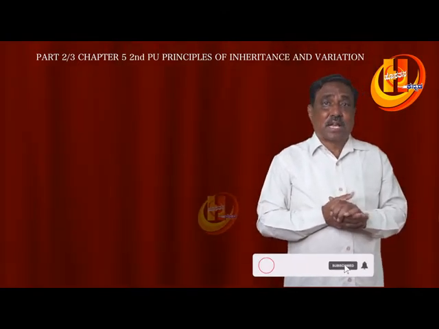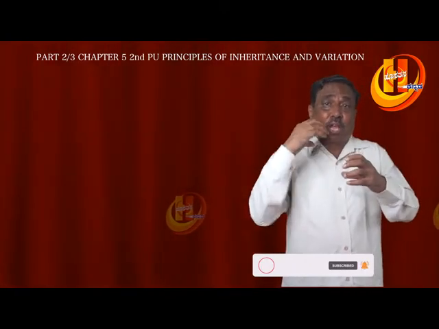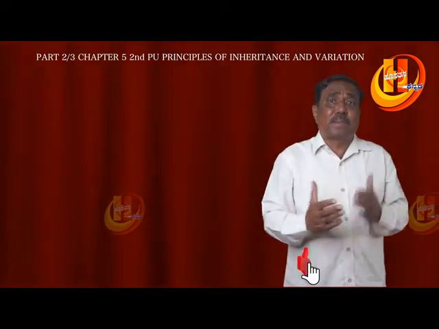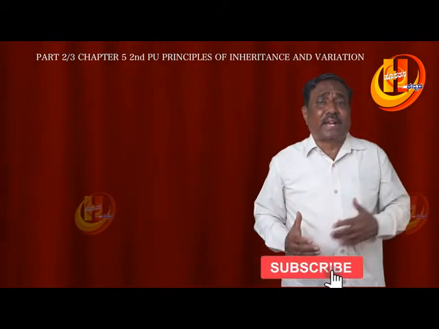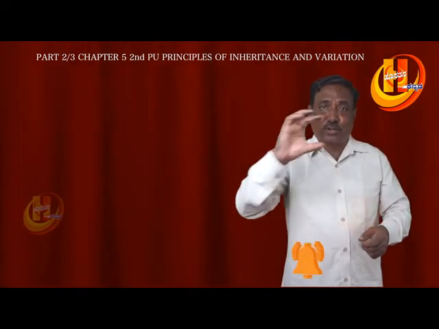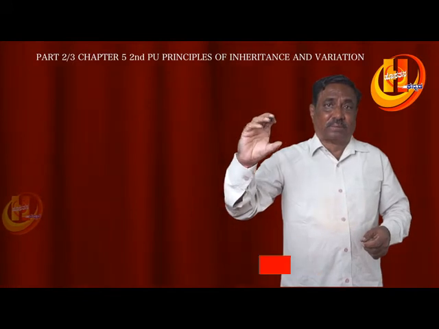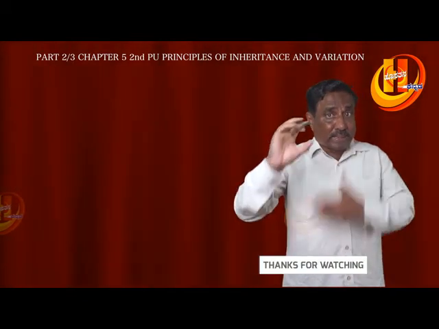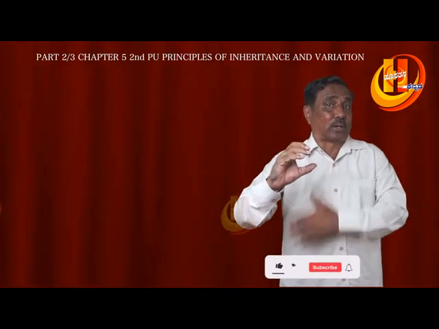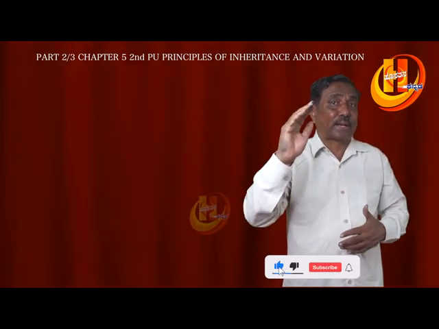So this change of the amino acid in the hemoglobin is because of a change in the codon. It contains GUG in the place of GAG. GAG should have been there. GAG codes for glutamine and GUG codes for valine.